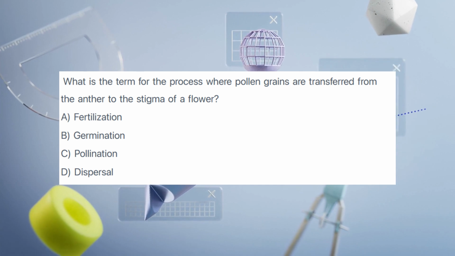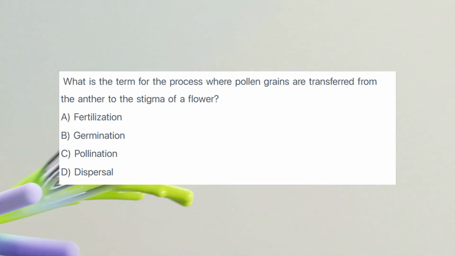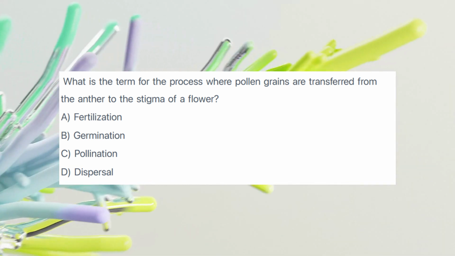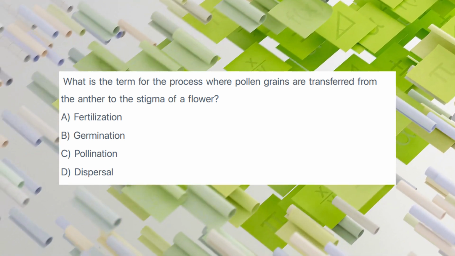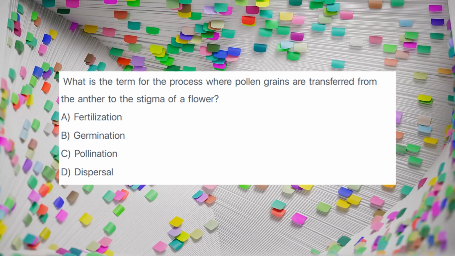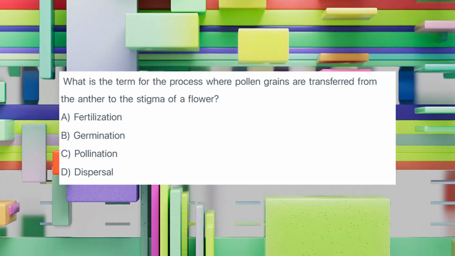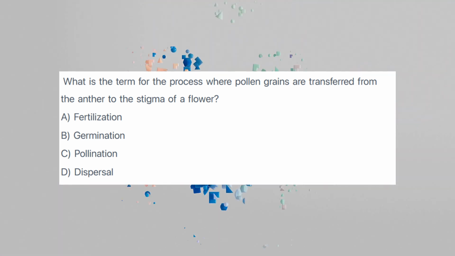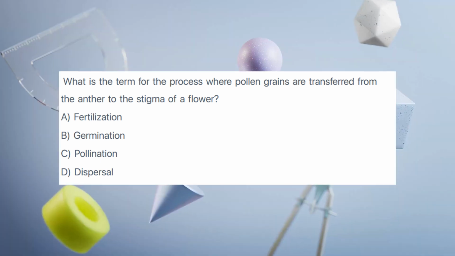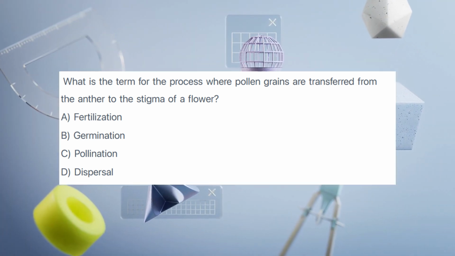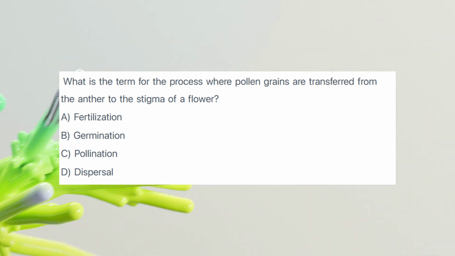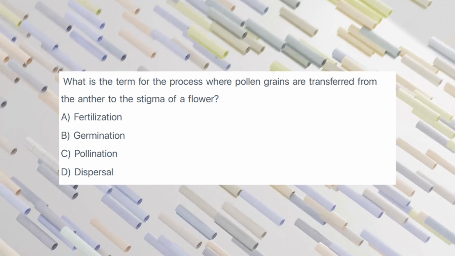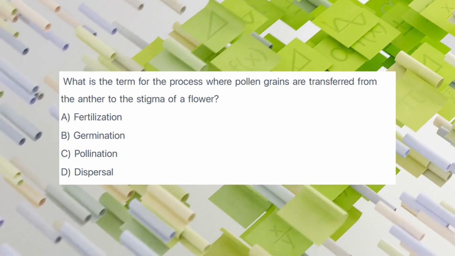The answer is C. Explanation. Pollination is the transfer of pollen from the male part of a flower, anther, to the female part, stigma. Fertilization is the fusion of gametes, which occurs after pollination and germination of the pollen grain. Germination is the process where a seed or spore begins to grow. Dispersal is the spreading of seeds or spores away from the parent plant.